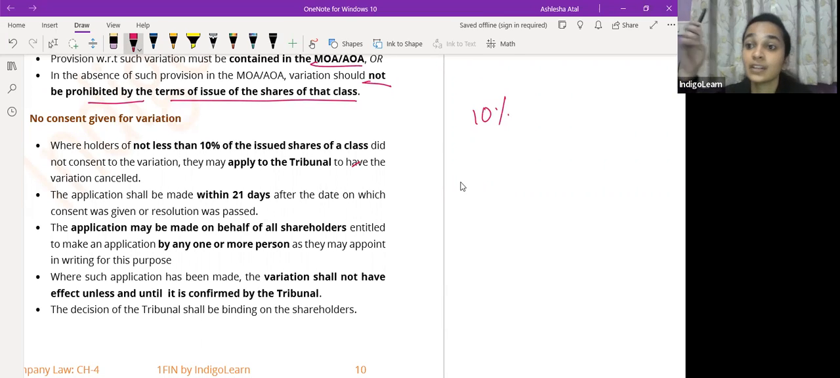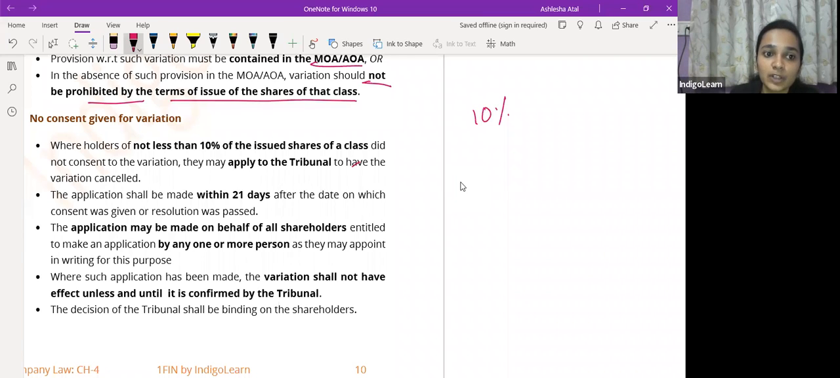So in our example, वो जो 40,000 शेयर्स थे उसमें कि होल्डर्स ऑफ एटलीस्ट 10% शेयर्स, they will have to approach the tribunal अगर उनको ये वेरिएशन जो है वो कैंसिल करवाना. So an application can be made to the tribunal to get this variation cancelled, but the application has to be made by not less than 10% holders of the issued shares of that class. So कम से कम 10% holders को वो application make करना पड़ेगा to the tribunal.